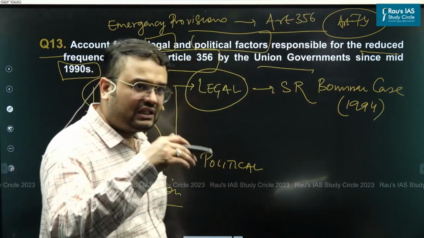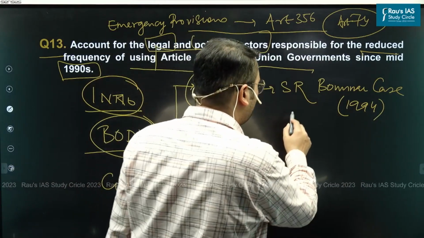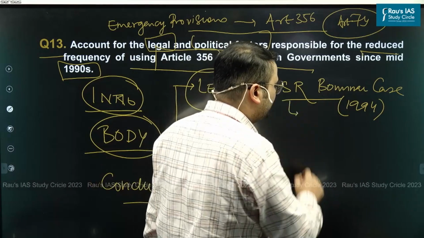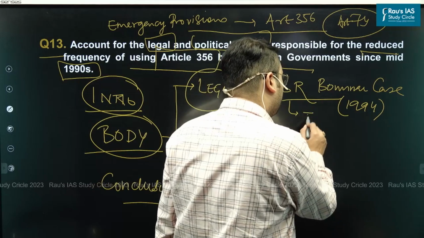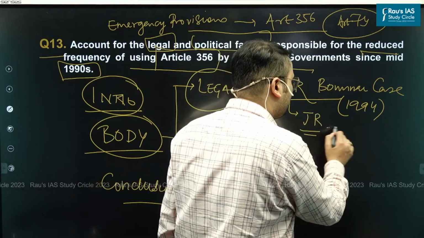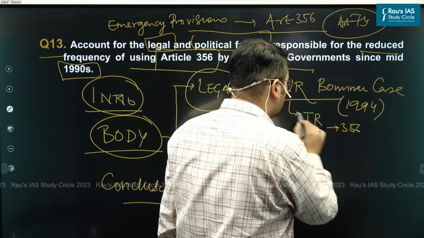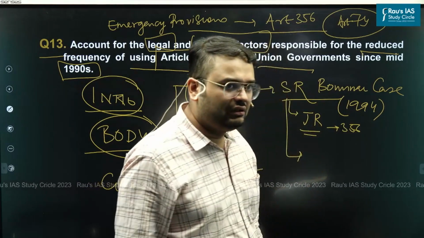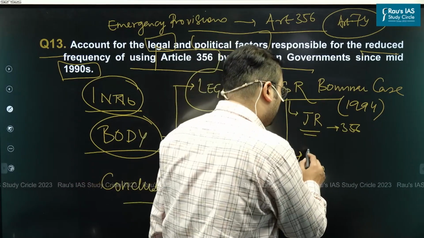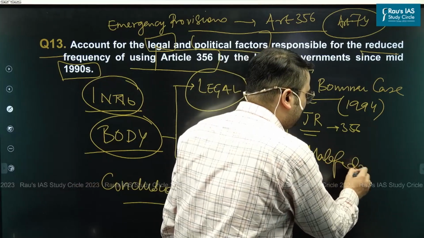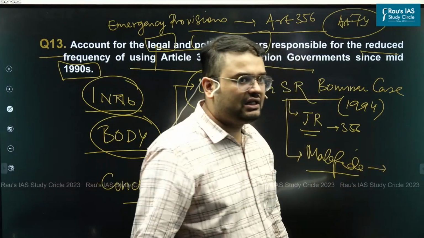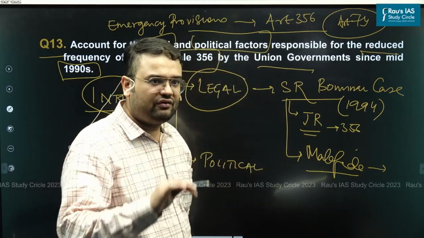As such, what exactly do we need to write? As part of legal factors, we need to talk about some of the things that the Supreme Court made clear. First, the Supreme Court can perform judicial review on Article 356. The Supreme Court said that if the power was exercised in a malafide manner, then we can bring back the state legislative assembly, bring it back to life.